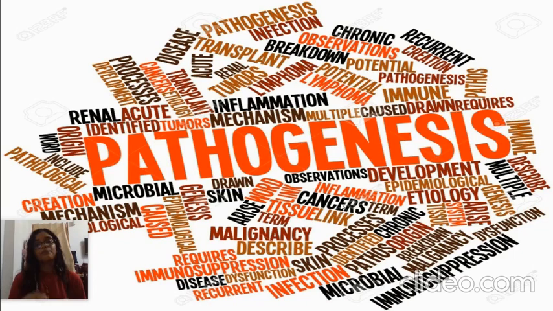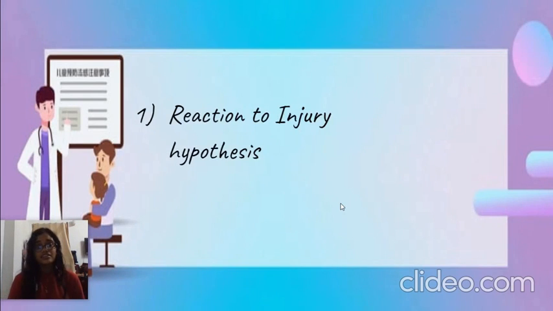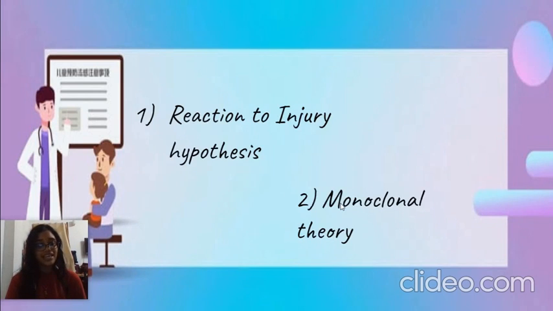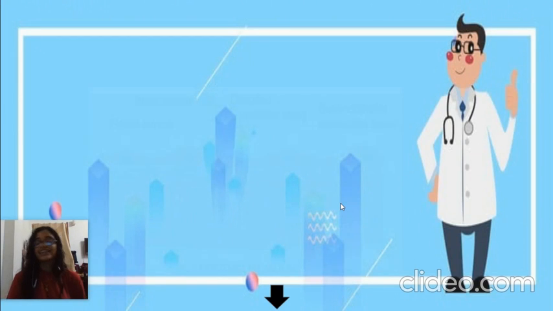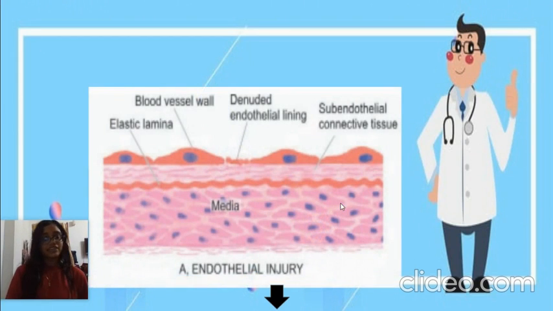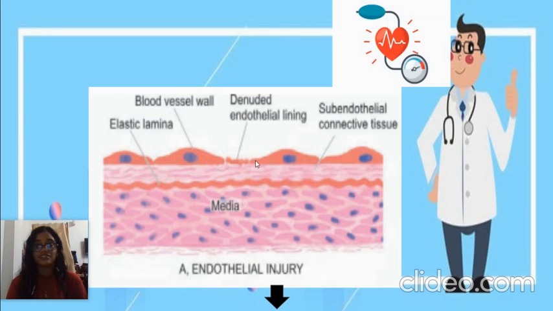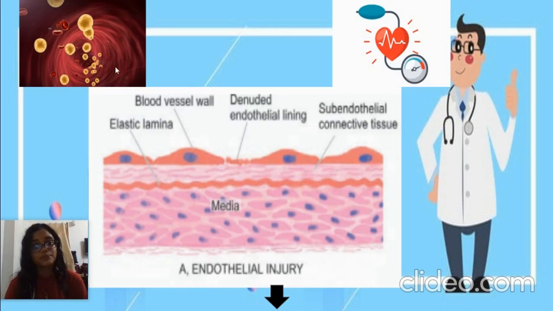Now let's see the pathogenesis of how these risk factors can lead to the development of these plaques and these diseases. This is described by two theories, the reaction to injury hypothesis and the monoclonal theory. Let's begin. In the reaction to injury hypothesis, in the beginning there's endothelial injury, as you see here, due to many factors such as hypertension causing hemodynamic stress and chronic dyslipidemia which causes increased vascular permeability.